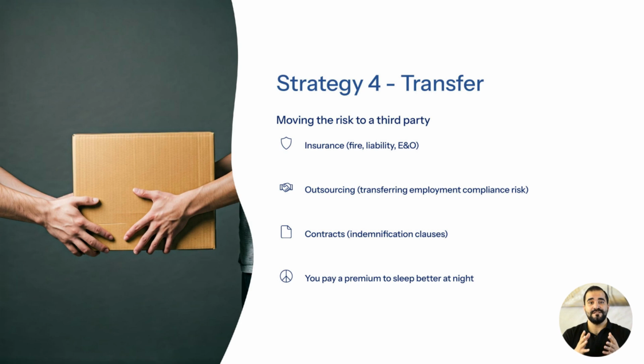Transfer shifts the consequences of a rare but severe event to someone structurally positioned to absorb it. Insurance spreads risk across millions of policyholders. Vendors absorb compliance risk you shouldn't carry. Contractual indemnification moves liability away from your balance sheet. Outsourcing high-complexity functions like payroll or cybersecurity can transfer not just workload, but accountability. Use transfer when the downside is too large to self-insure, but too unlikely to justify internal resources. You're paying to turn a potential corporate ending scenario into a manageable invoice.